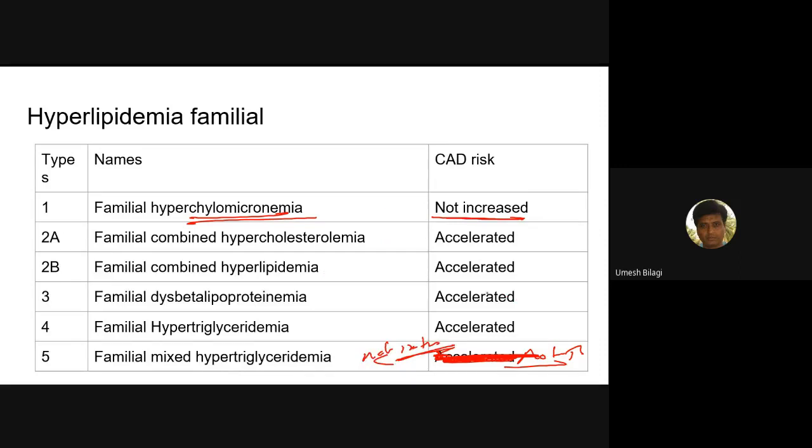In type 1 and type 5 it is not increased. That is coronary artery disease, atherosclerosis for that matter. CAD means coronary artery disease, that means more atherosclerosis. So in type 1 and type 5, the atherosclerosis is not increased. In others it is more.